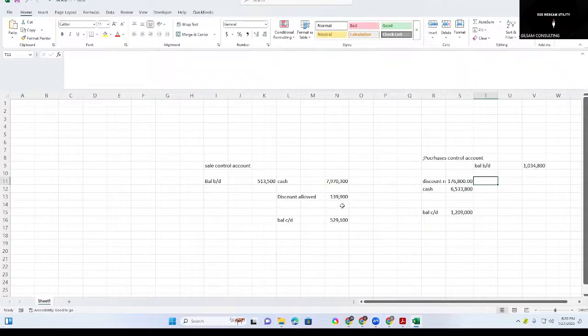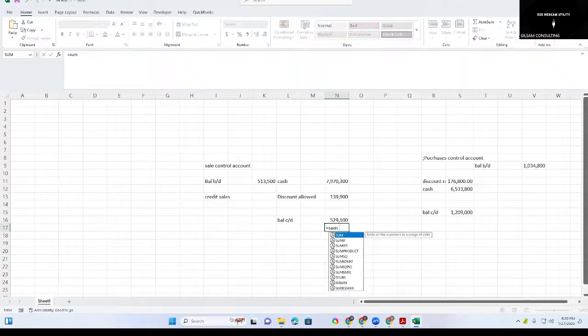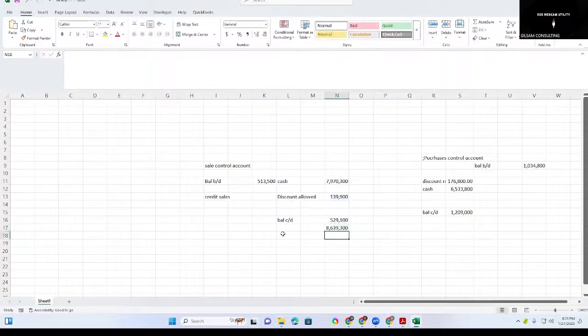So now let's close this account. The balancing figure here will be the credit sales. Let's have the total, which will come to that, which will be the same with this. And our balancing figure, I will take this minus this. So this is our balancing figure.